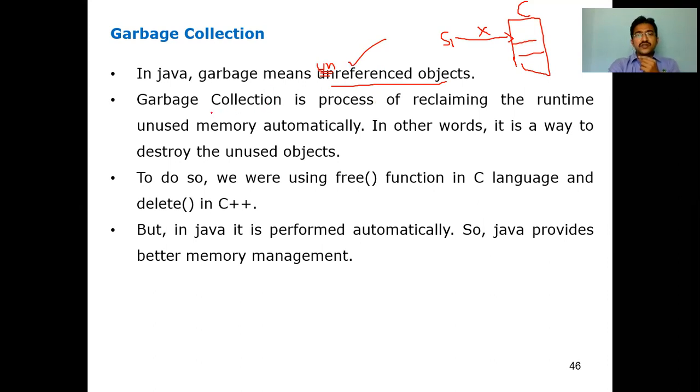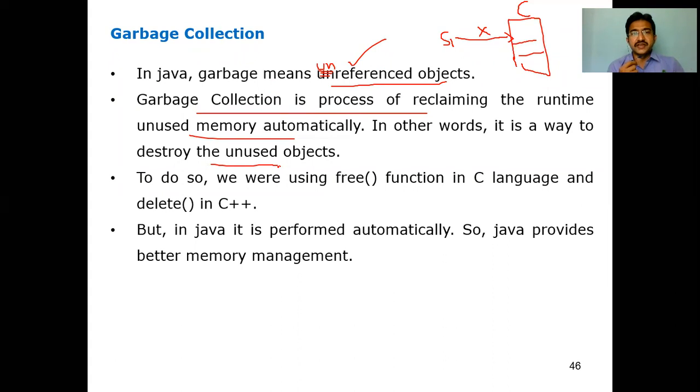The definition of garbage collection is the process of reclaiming the runtime unused memory automatically. In other words, it is a way to destroy the unused objects. You reclaim the memory you assigned for a particular object at runtime, automatically. Unused memory means the job is done and it is ready for releasing the memory. So you have to dereference, that is unreference those objects, meaning remove the reference. At runtime, this is taken care of by the garbage collection.